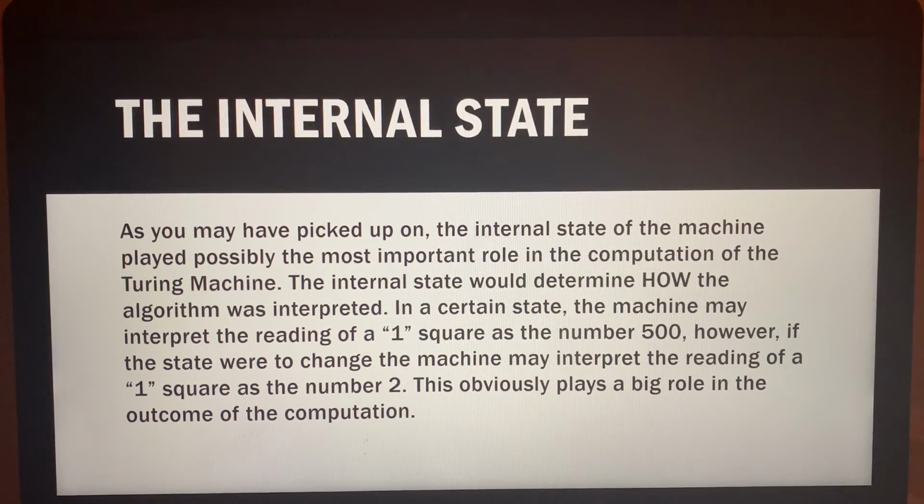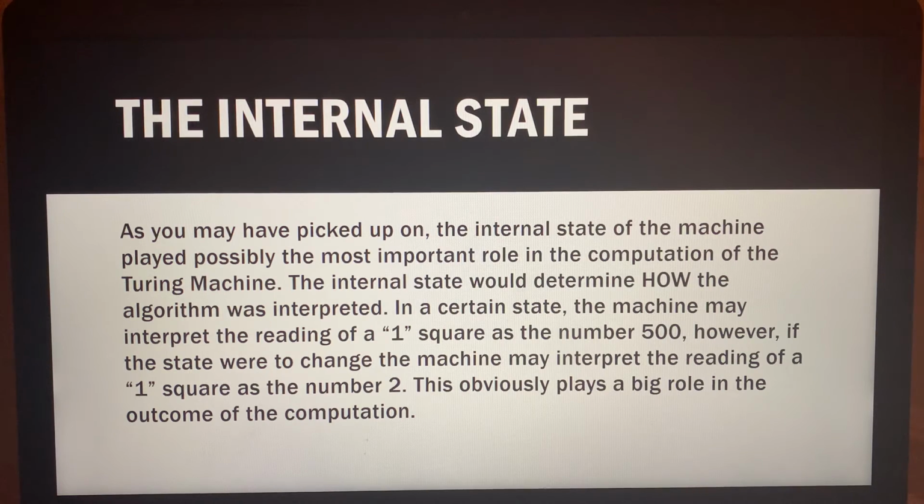Then there was the internal state, which was extremely important and possibly the most important role in the computation of the Turing machine. The internal state would determine the how of the algorithm and how it was interpreted. In a certain state, the machine may interpret the reading of a 1 square on the tape as the number 500. However, if the state were to change, the machine may interpret the reading of a 1 square as the number 2.